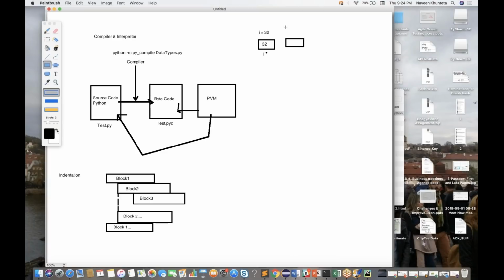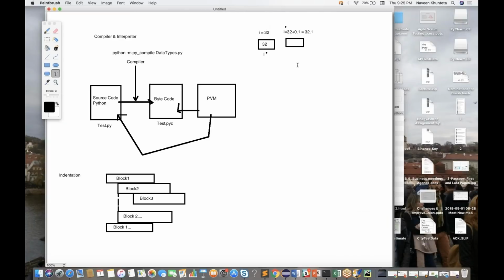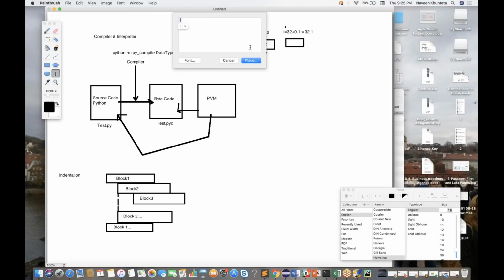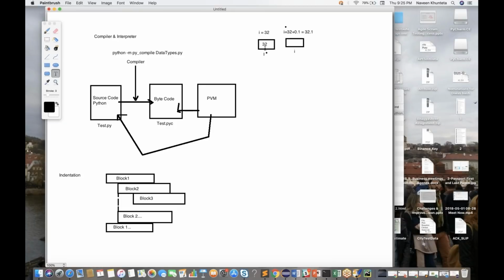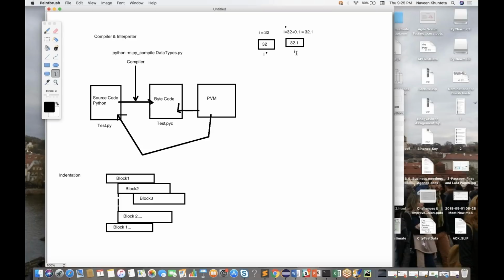So the moment you write i is equal to 32.1, it will be created over here, again represented by i. Now i is pointing to this one, not to the earlier one, because we have changed the state. So what is the latest value of i now? 32.1. It will pick the value from floating memory.